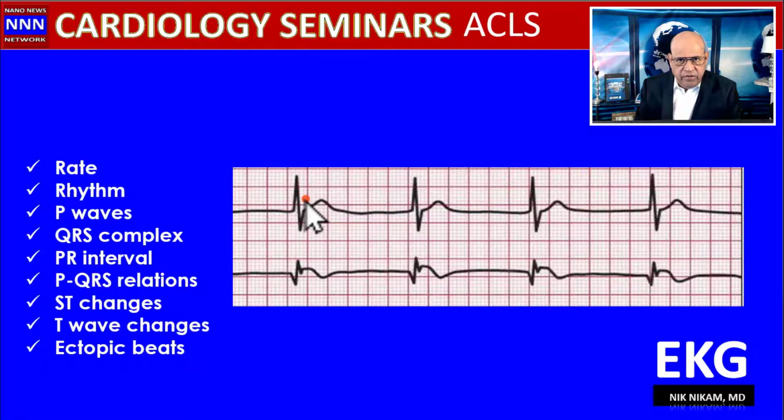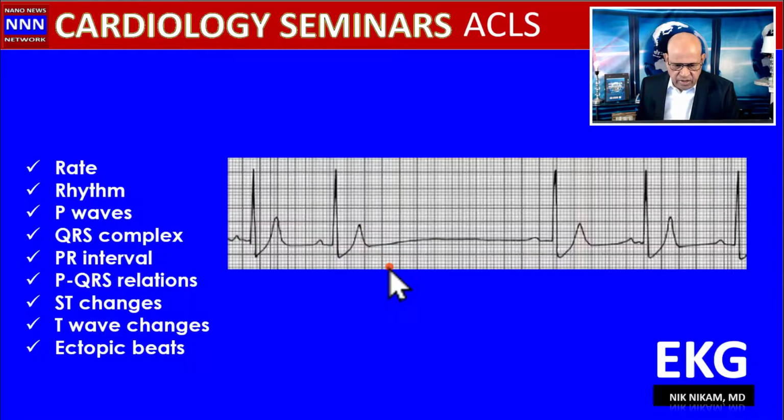When we don't see P waves, then we have to think about junctional rhythm or ventricular rhythm. And depending upon the QRS complex and the rate, you decide whether it is junctional or ventricular. If we had a wide QRS complex and the rate is between 40 and 60 or less, then you think about idioventricular rhythm. So this is not an idioventricular rhythm because you have a narrow QRS complex. So this is junctional.